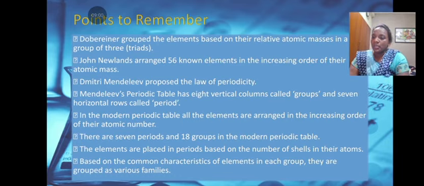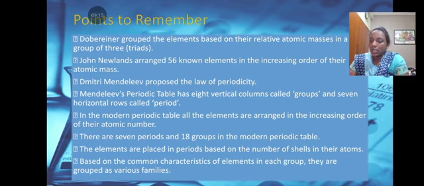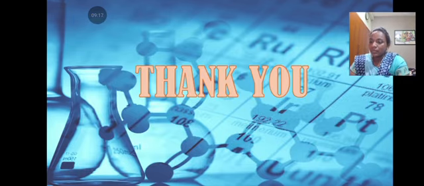In the modern periodic table, all the elements are arranged in the increasing order of their atomic number. The elements are present in a period based on the number of shells in the atoms. Based on the common characteristics of elements in each group, they are grouped as various families.